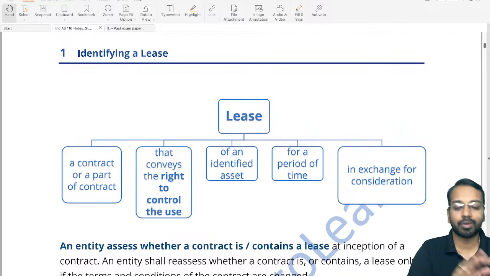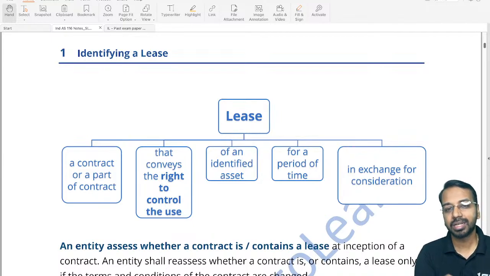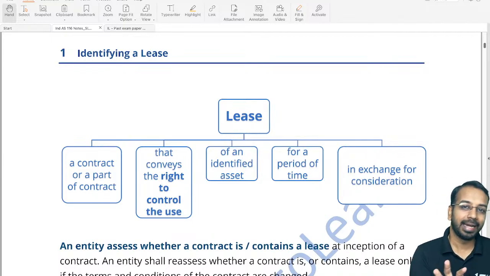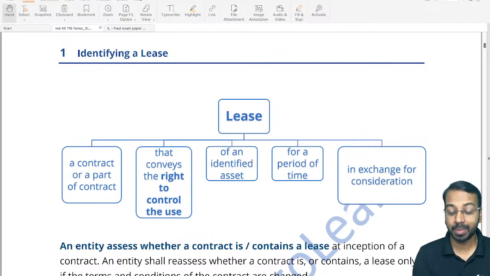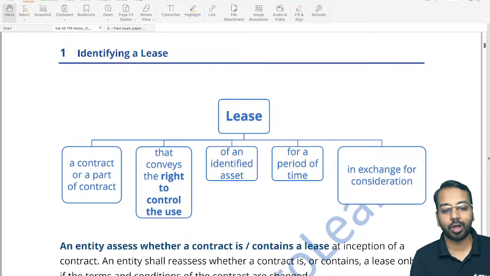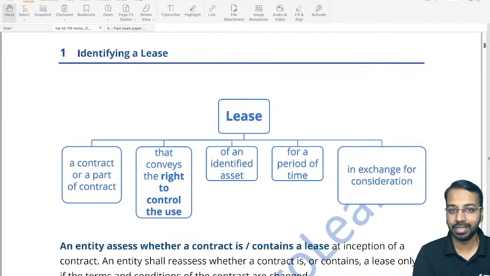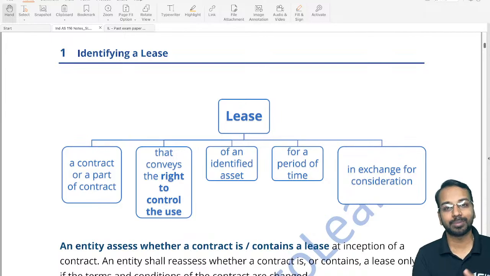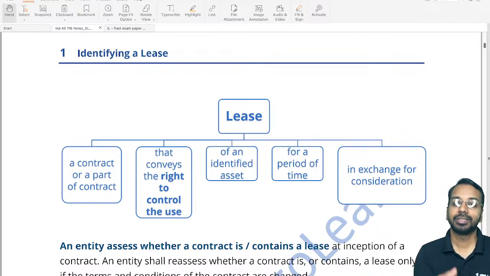Now, as far as Ind AS 116 is concerned, Ind AS 116 does not cover all types of leases. Ind AS 116 defines a lease, and whatever contract falls under that definition is what is covered here. Sir, what if a contract does not fall under Ind AS 116, though it is a type of lease? Then we will not call it a lease, because as per Ind AS, lease has to be as per Ind AS 116. All of those would fall under Ind AS 115. So if a contract does not qualify as a lease, you will take that contract to Ind AS 115.